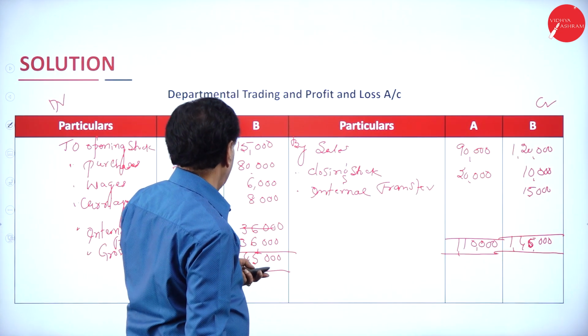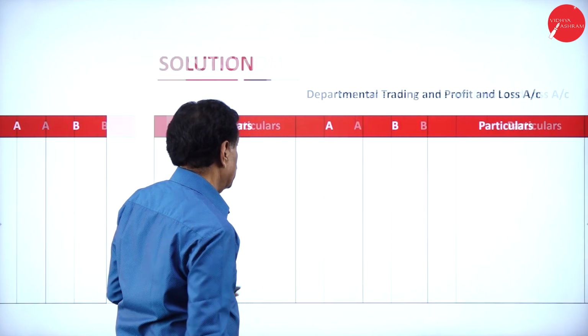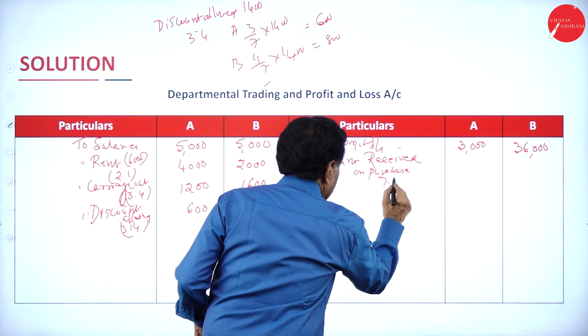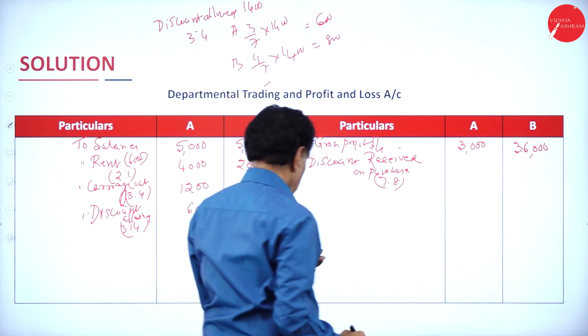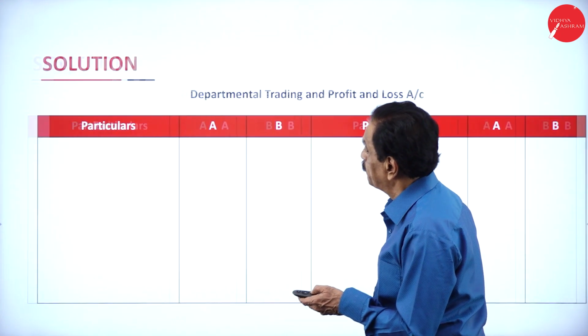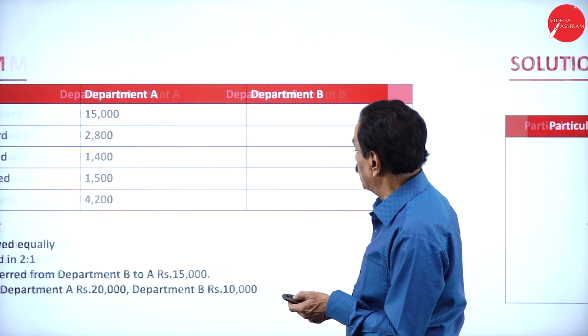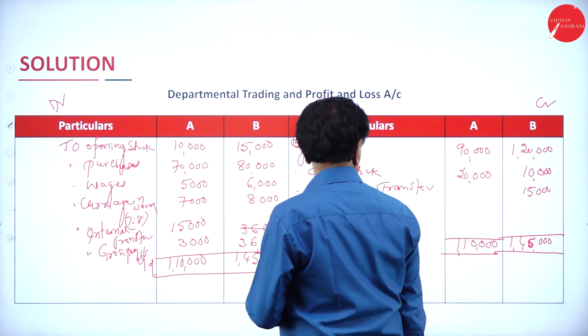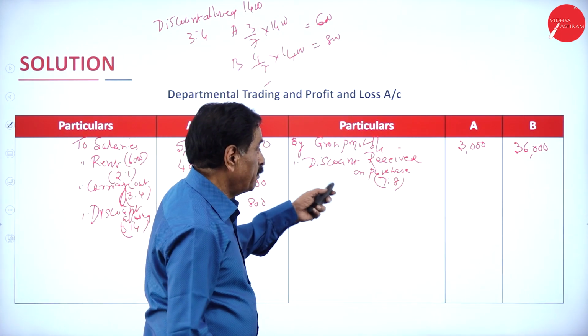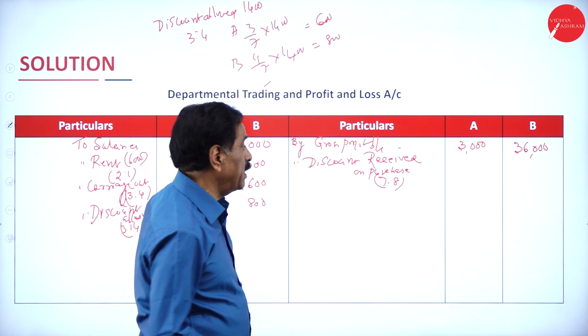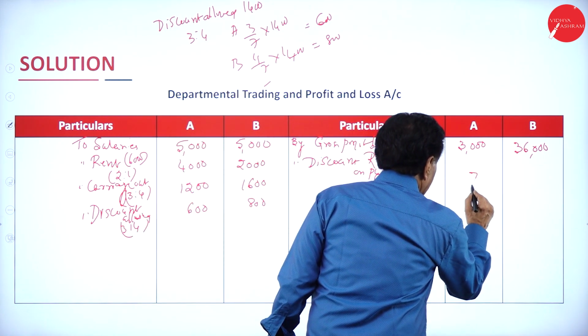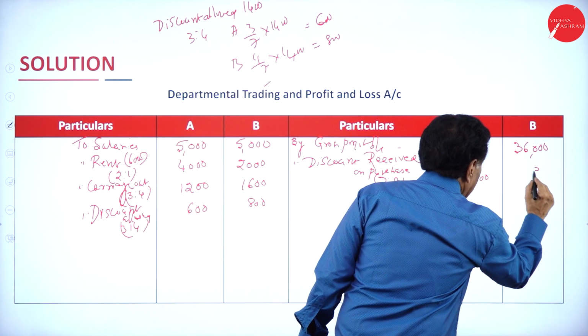What's the purchase figure? 70,000. 7:8. What's the amount? 1,500. So 7/15 into 1,500 means 700. And 800.